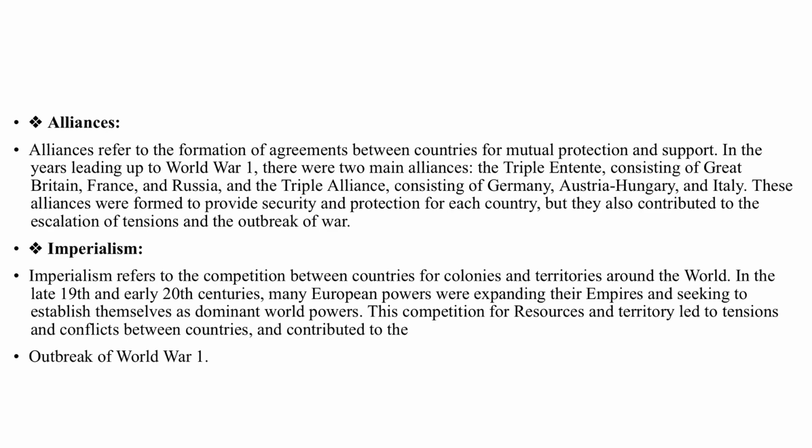Another cause of World War One was alliances. Alliances refers to the formation of agreements between countries for mutual protection and support. In the years leading up to World War One, there were two main alliances: the Triple Entente, consisting of Great Britain, France, and Russia, and the Triple Alliance, consisting of Germany, Austria-Hungary, and Italy. These alliances were formed to provide security and protection for each country, but they also contributed to the escalation of tension and the outbreak of the war.